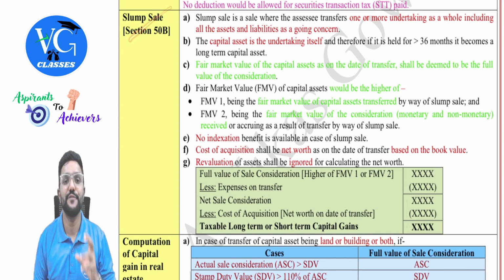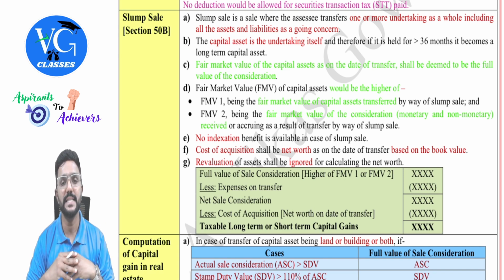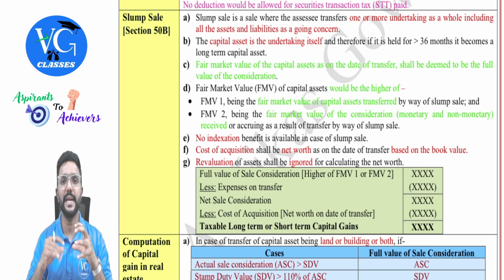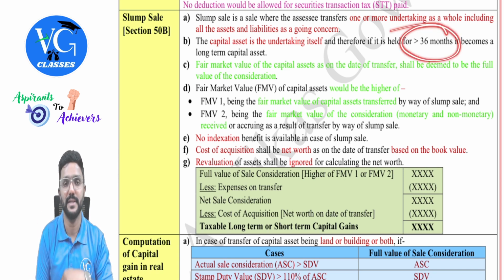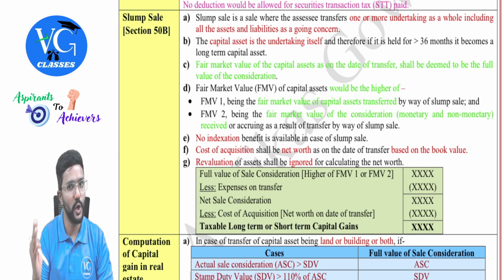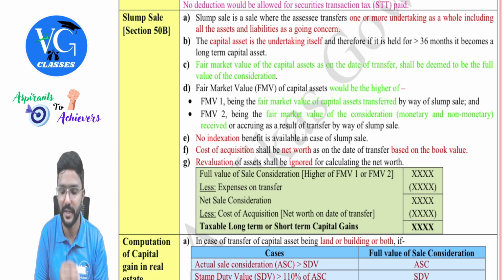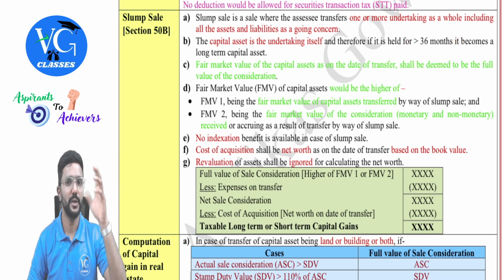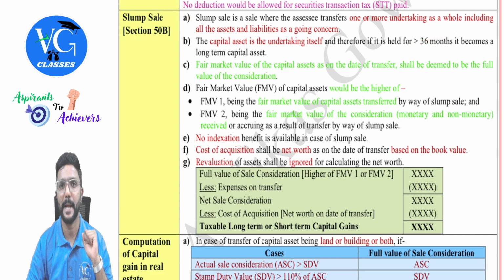Next, slump sale, section 50B. When the entire company or undertaking is sold by an assessee without assigning values to individual assets, we call it a slump sale. And in that case, the undertaking itself is a capital asset. If it is held for more than 36 months before the transfer, then we call it a long-term capital asset. If it is held for less than or equal to 36 months, it is short-term. And please be careful, only here 36 months is taken. Now actually we have only two periods, 12 months and 24 months, but only for slump sale under section 50B, we have the 36 months criteria.